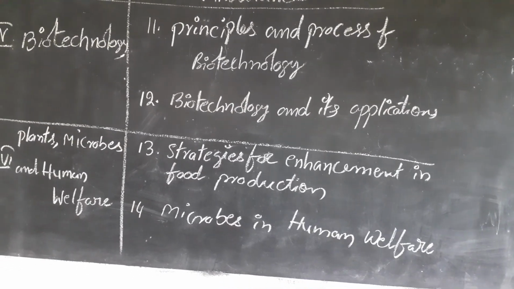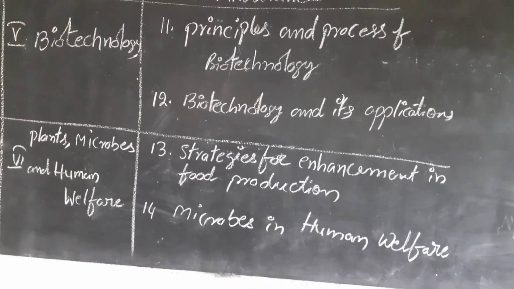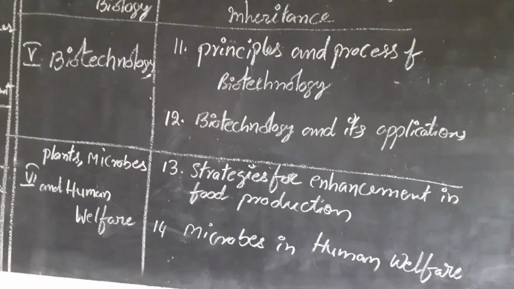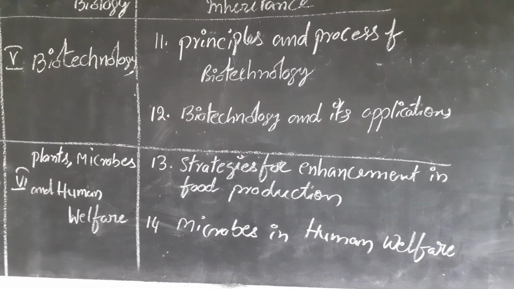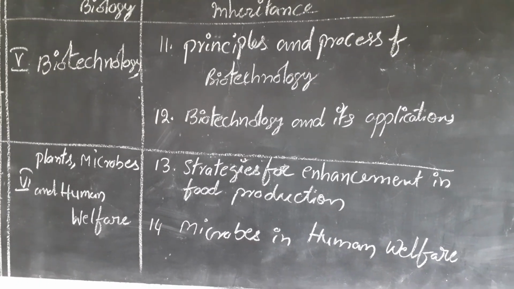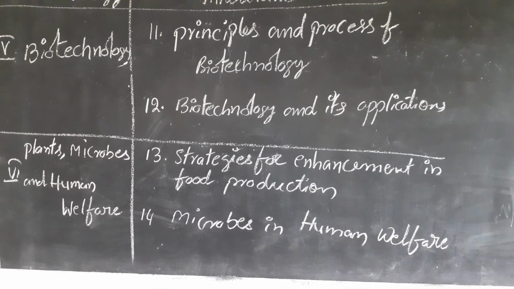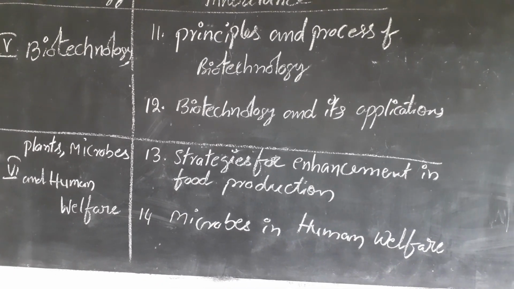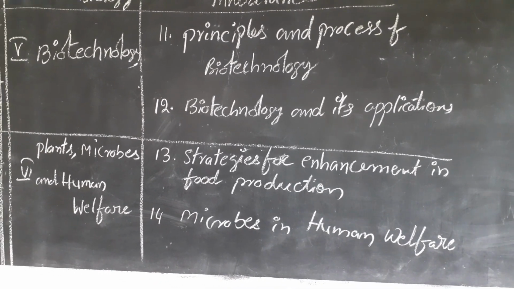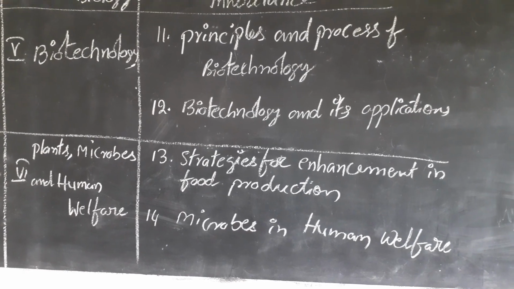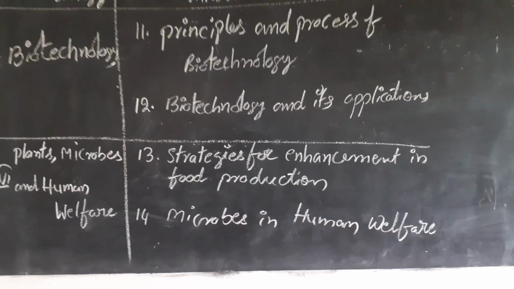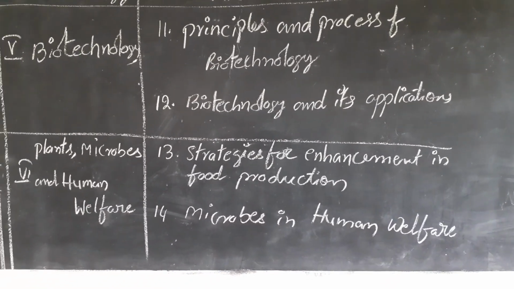Why do we need to develop food? The human population is increasing day by day, we need more and more food, so we need to improve food productivity. Then what strategies are taken for improvement of food productivity, we study in these chapters.